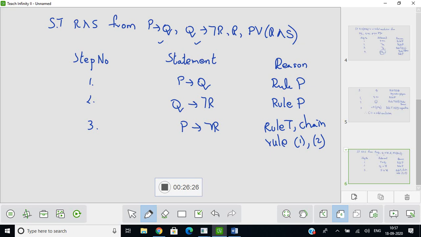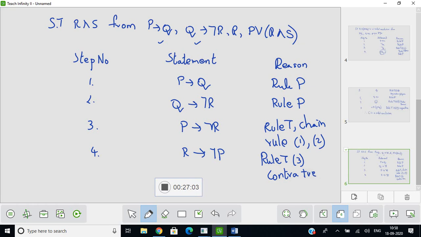You also have an R. So what can we do with this R? We will introduce this, or we may rewrite this. If P, then negation R, write the contrapositive of it. You will have if R, then negation P. This is nothing but your rule T on 3, and the rule name is contrapositive. Then what else can we do?